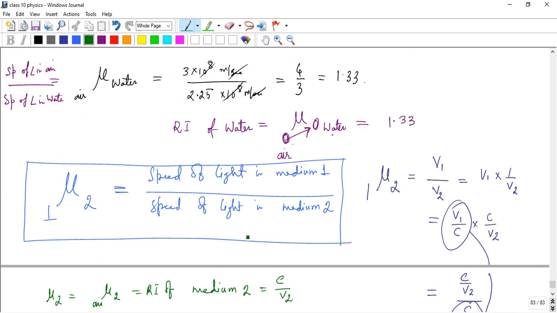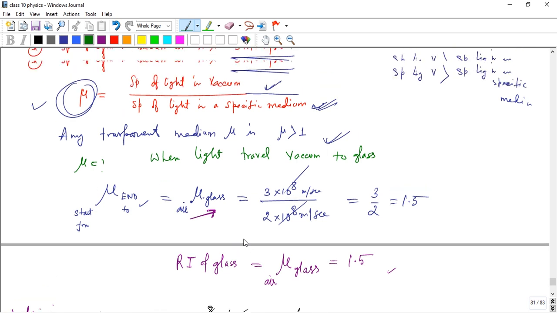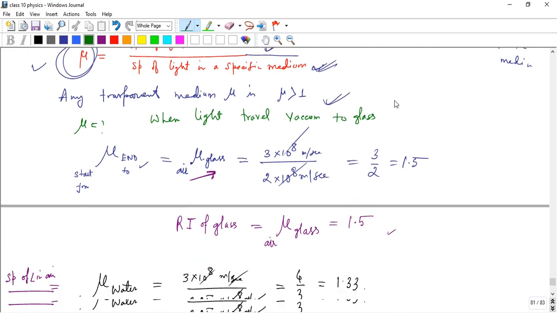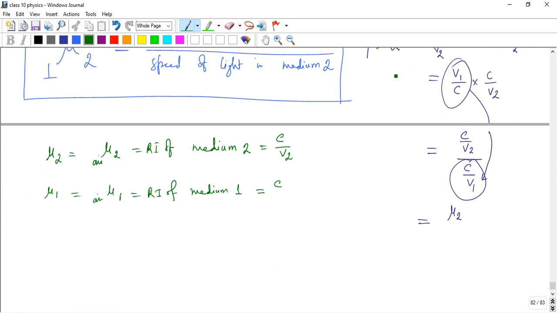So that is equal to C by V2, that is C. What is C? C is the speed of light. C is 3 into 10 to the power 8 meter per second, that is the speed of light.